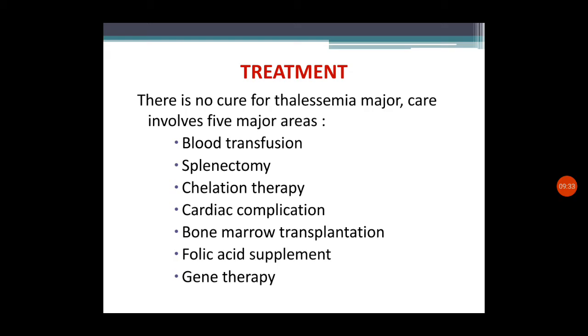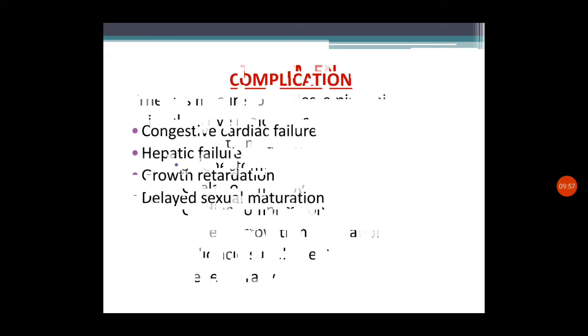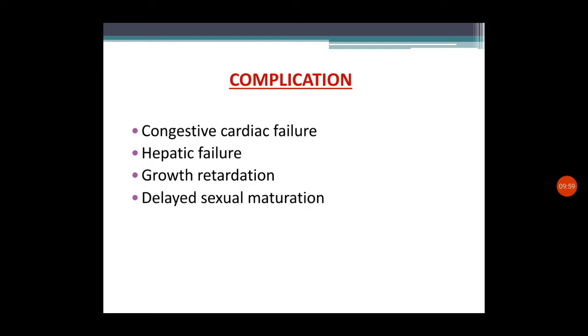It's written 5, but I included gene therapy and folic acid supplementation. These are some more additions: blood transfusion, splenectomy, chelation therapy, cardiac complication prevention, and bone marrow transplantation. These are the main 5 areas, and the other 2 options are also included to support the child. So the complications are congestive cardiac failure, hepatic failure, growth retardation, and delayed sexual maturation. We have already discussed all these points during the session.